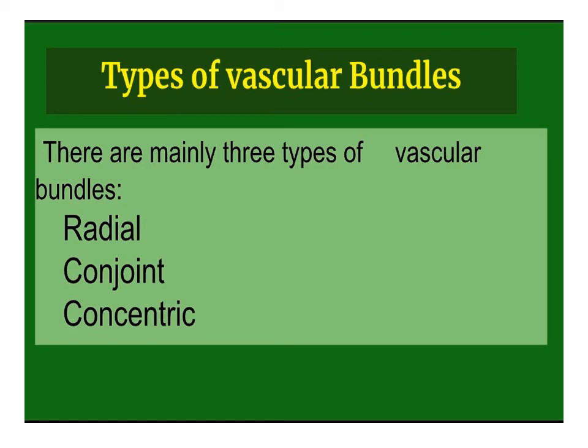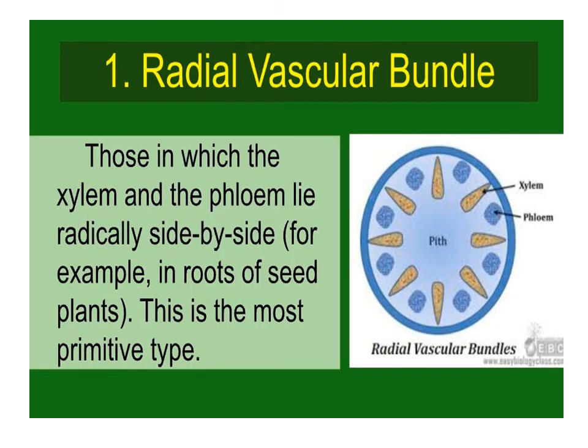Types of vascular bundle. There are mainly three types of vascular bundle: radial, conjoint and concentric. Radial vascular bundle: those in which the xylem and the phloem lie radially side by side. For example, in roots of seed plants. This is the most primitive type. Also, xylem and phloem within a vascular bundle are arranged in an alternate manner or at different radii.